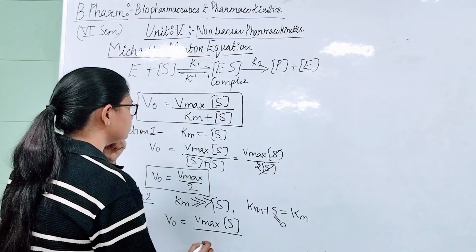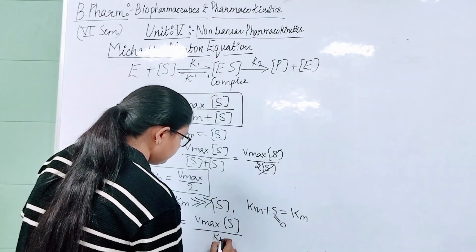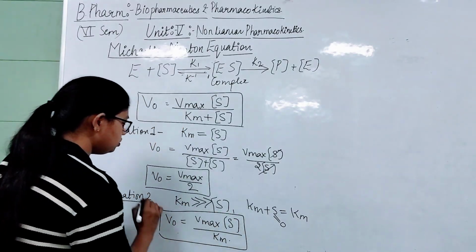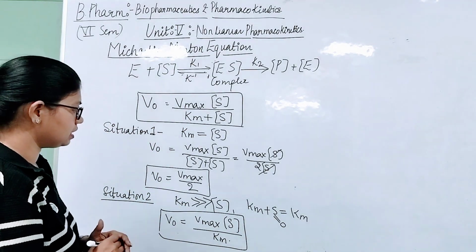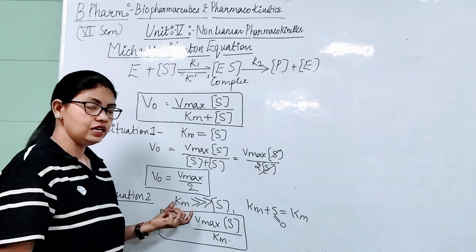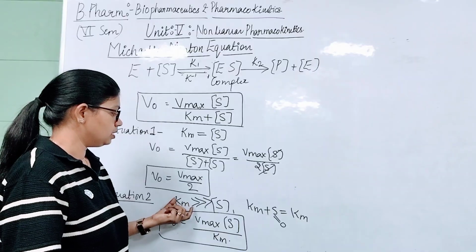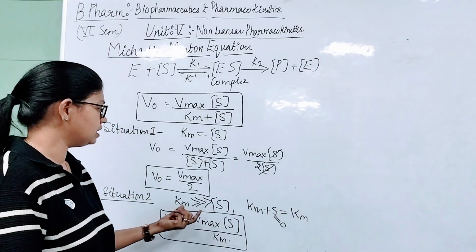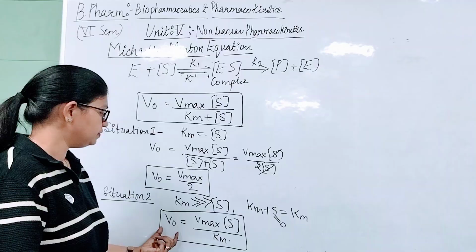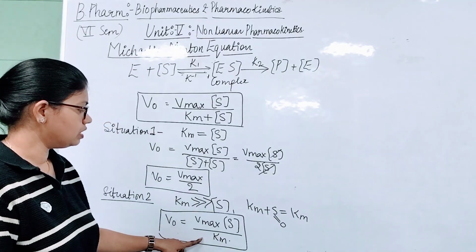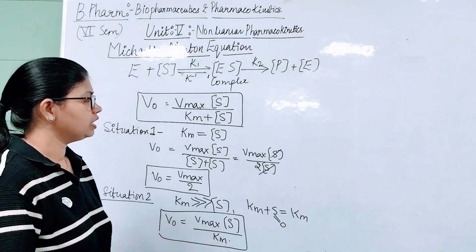upon Km. So this is the situation number 2. It means when the Michaelis constant value is very much, or we can say greater than the substrate concentration, then we obtain the value of initial velocity will be equal to Vmax S upon Km.